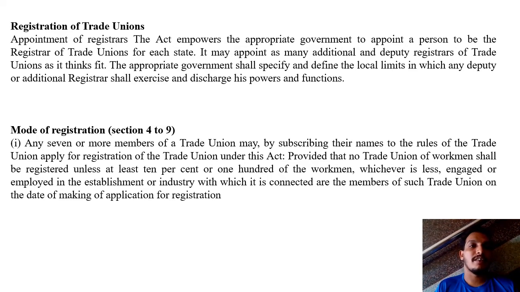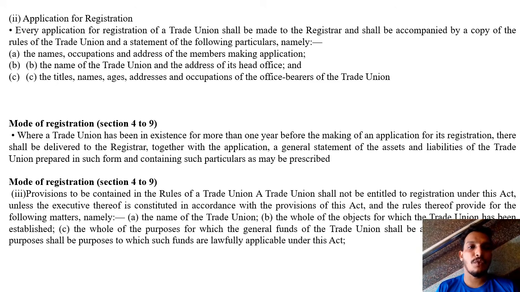Next, application for registration. Every application for registration of a trade union shall be made to the registrar and shall be accompanied by a copy of the rules of the trade union and a statement of the following particulars. Namely, the first one is the names, occupations, and addresses of the members making the application. Second one is the name of the trade union and the address of its head office.